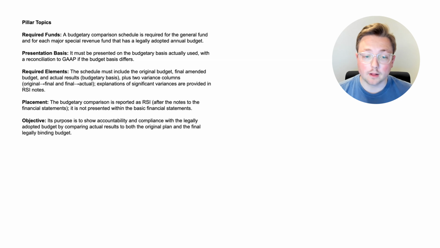Now let's talk about the required elements. What's required to be in this schedule? The schedule must include the original budget, the final amended budget, and actual results, and that would be based on the budgetary basis. It also has to have the 2 variance columns, the original to the final and the final to the actual. Explanations of significant variances are provided in the RSI notes. So those are all the things that are required to be in this budgetary comparison schedule.